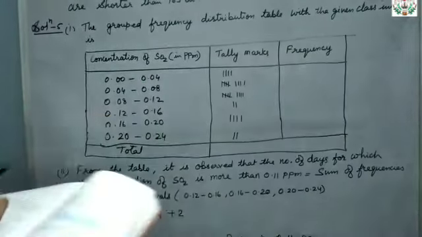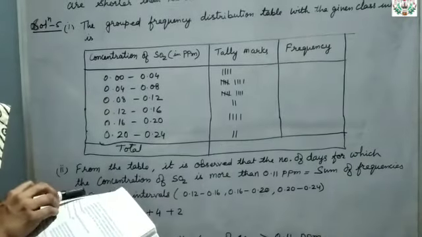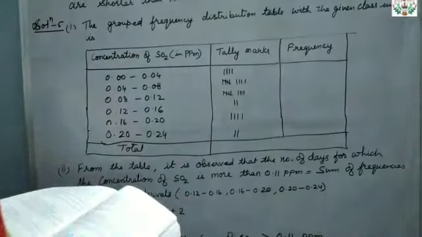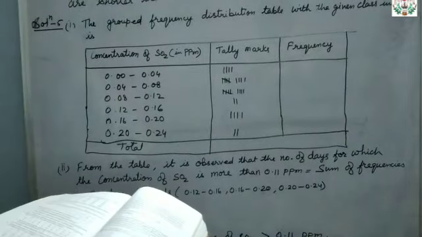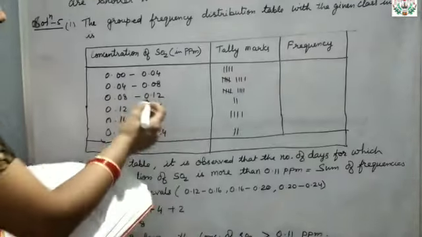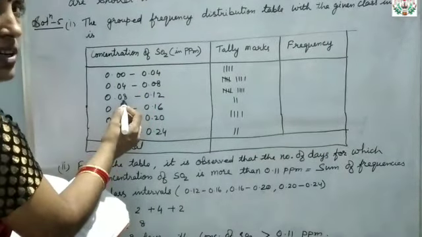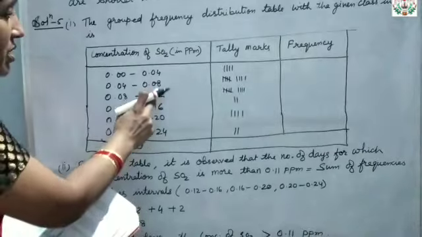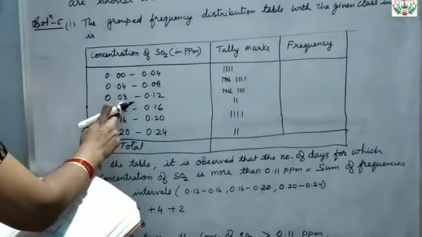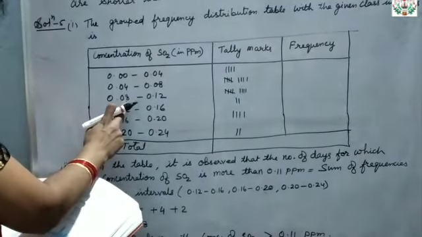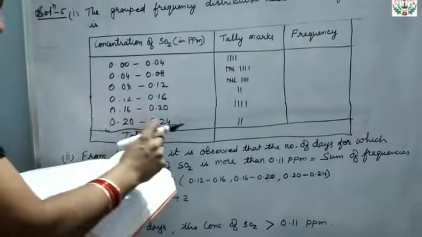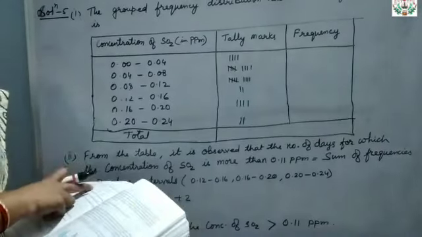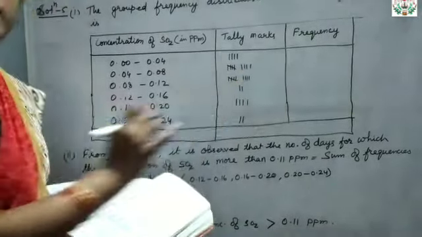Now tally marks: see the numbers and write. Like the first one, it is given 0.03. So 0.03 means it goes to the first one. Okay, likewise the second one is 0.08. 0.08 will come under this class interval, because the upper limit we will not take, since the same number is written in the lower limit. So we will take it in this particular class interval. So likewise, these tally marks are made. See each number and draw the tally marks.